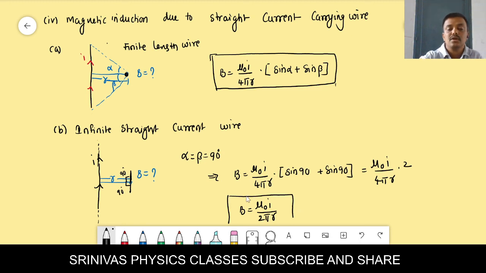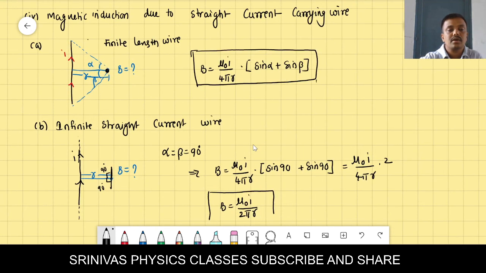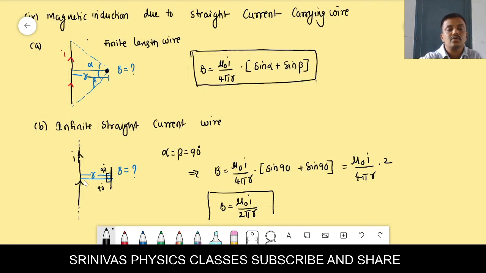Magnetic induction due to an infinite straight current carrying wire. It's a straight current carrying wire. Due to that wire, at a distance r, the formula for the magnetic induction is mu naught I by 2 pi r. There may be a little confusion.